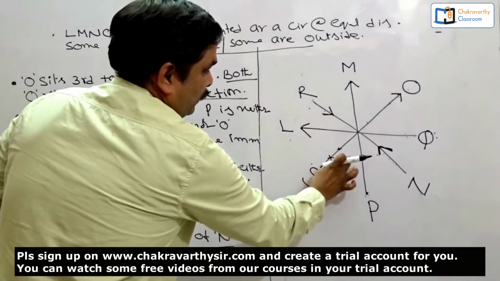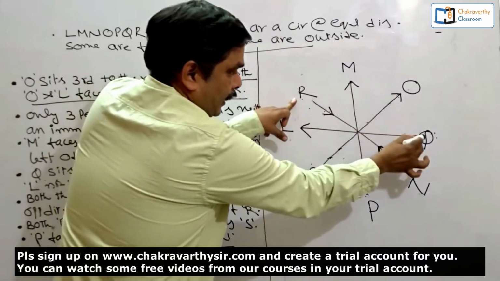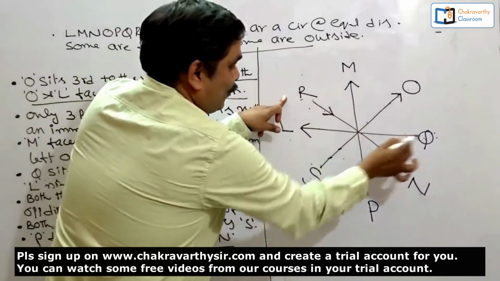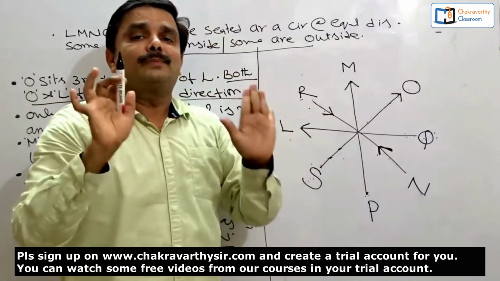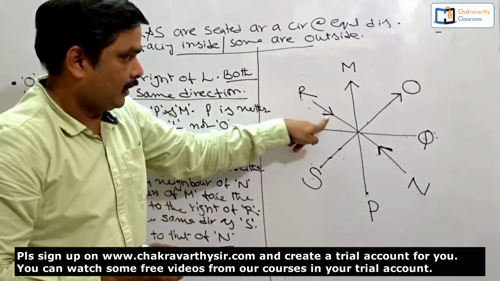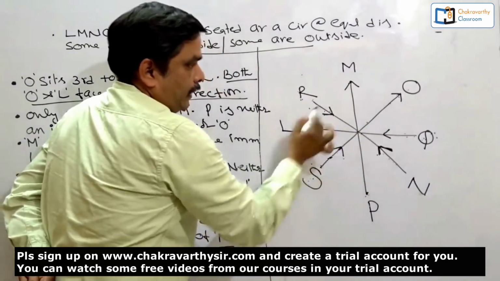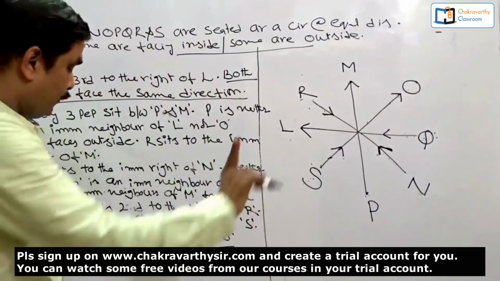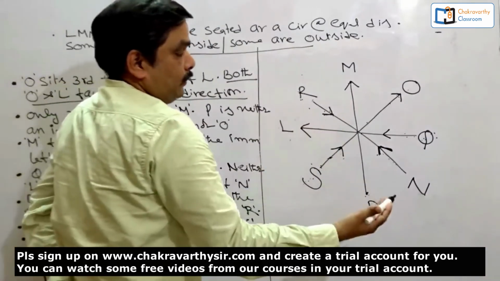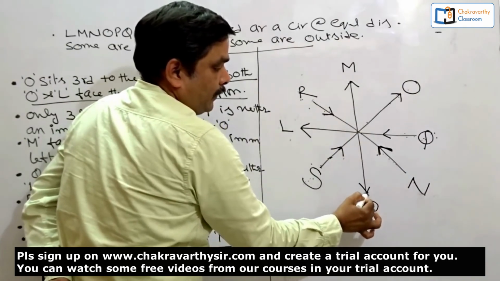Now let us go for this information here. Both R and Q face the same direction as S. What's the meaning of this one? R, Q and S, all the three must be facing the same direction. Out of the three persons, I have the direction of R. Now R and Q should face inside along with S, of course. Now the final information they have given: P faces the direction opposite to that of N.